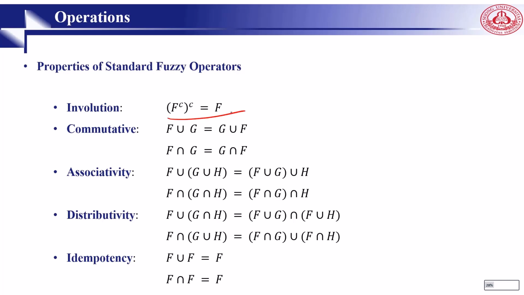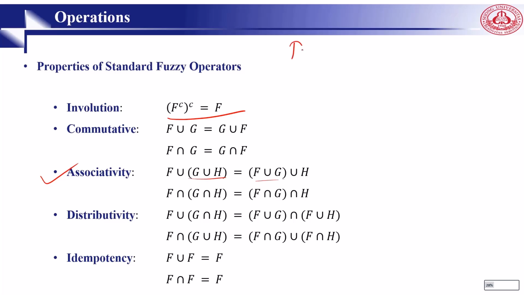Here are some properties of standard fuzzy operators. Complement of complement is F. F union G is no different from G union F, it doesn't matter. We call it commutative. F intersection G and G intersection F are the same, it doesn't matter. Then we have associativity. F union G union H is the same. It means it doesn't matter when we move the parentheses.